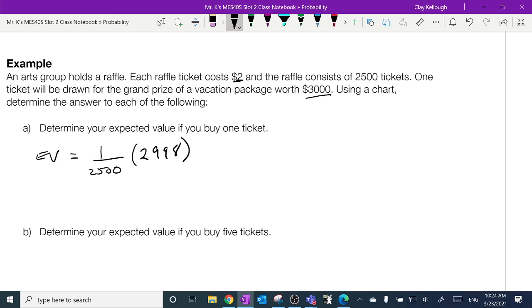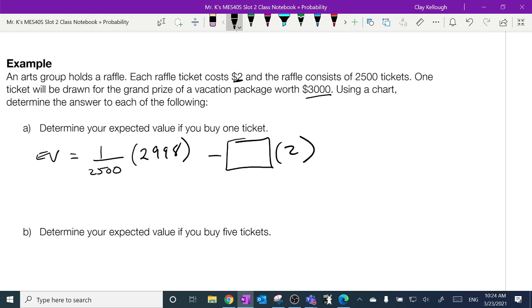Now, that's the only prize. There's no second prize, no third prize. If there was a second prize, I'd have to add another and then add another for a third prize. This is just one big prize. Here's the part that yesterday nobody got. Everybody got this part. What's the chance, or how much do you lose on every ticket? Well, you lose $2. But what's the probability?